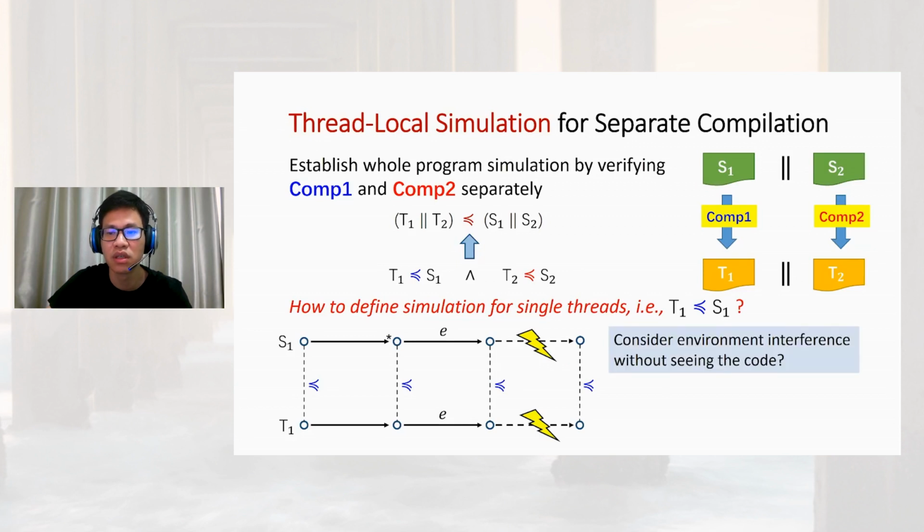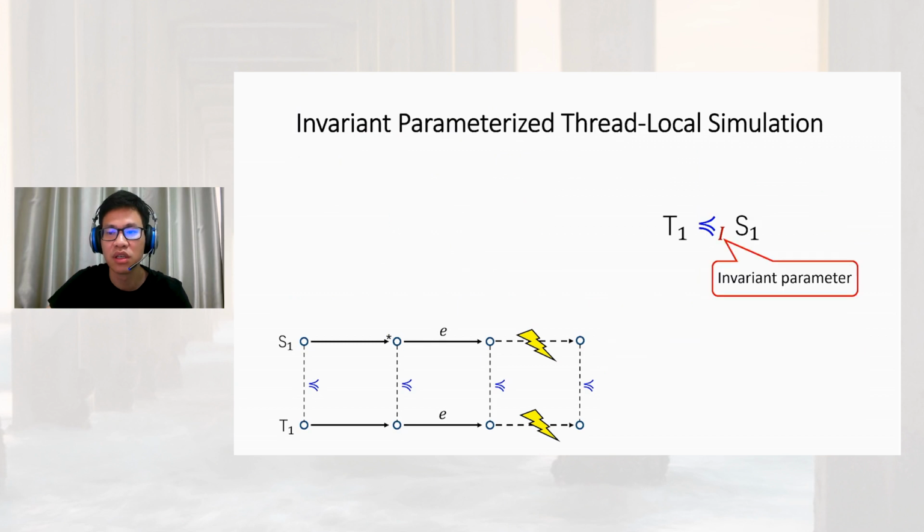However, how do we consider the environment interference in the thread local simulation without seeing the code of other threads? Our approach here is using an invariant as an abstraction of environment behaviors. Specifically, our thread local simulation takes an invariant I as a parameter.